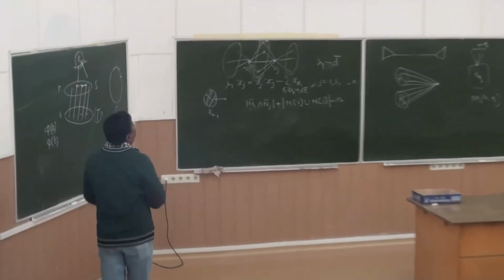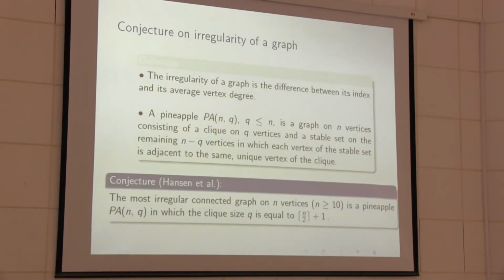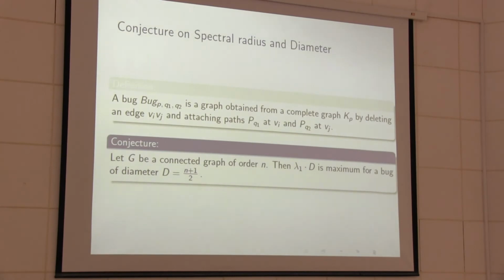This. And we are saying that for G a connected graph, where lambda 1 is the largest adjacency eigenvalue and D is the diameter, the product is maximum for a bug of diameter D equal to n plus 1 by 2. This is also still open.